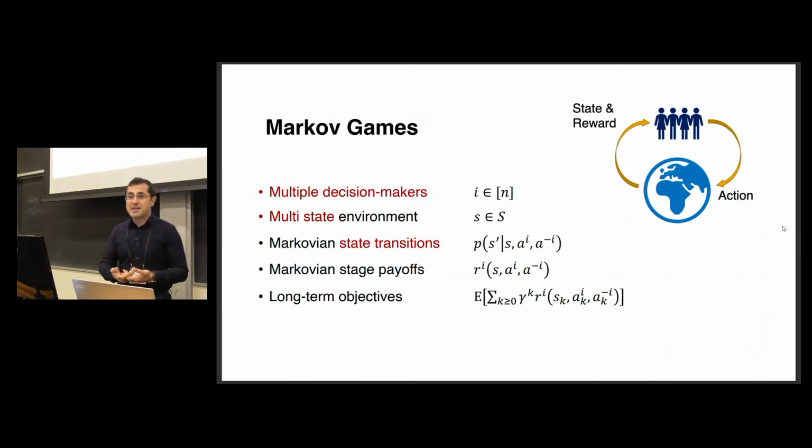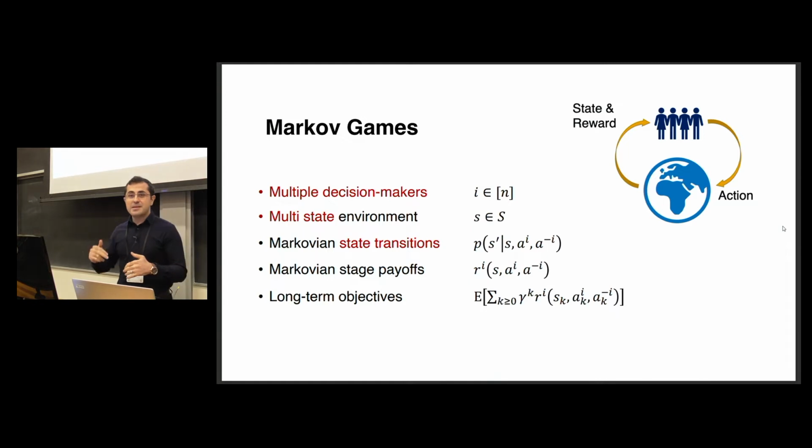To obtain some explicit results with a wide range of applications, we will focus on Markov games. And Markov games are a generalization of Markov decision processes to multi-agent settings. And Markov decision processes are the basis for reinforcement learning. In that respect, Markov games will be an ideal model for multi-agent reinforcement learning. And the model is like this. We have multiple decision makers. We will denote the typical agent as i, and there are n players.